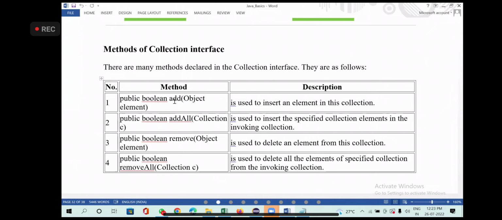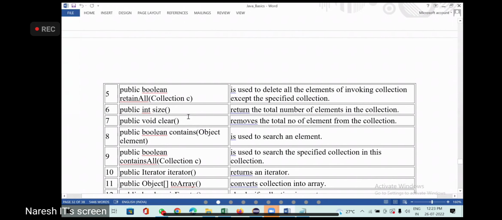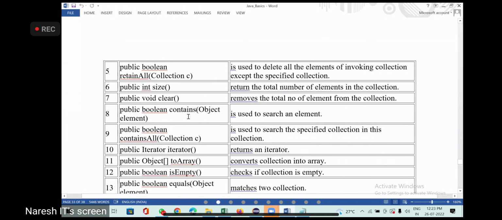You have addAll, which is used to insert a specified collection of elements. Add is used to add one element, addAll to add more than one element. You have remove. Remove is used to delete an element from the collection. removeAll removes multiple elements from the collection. retainAll is used to delete all the elements of the invoking collection except the specified collection.